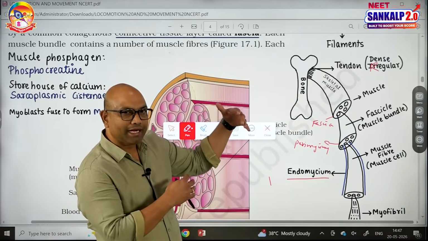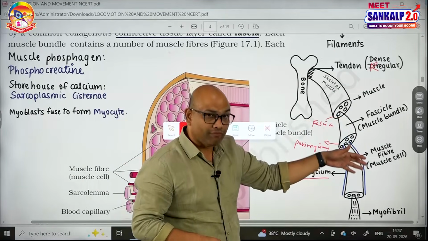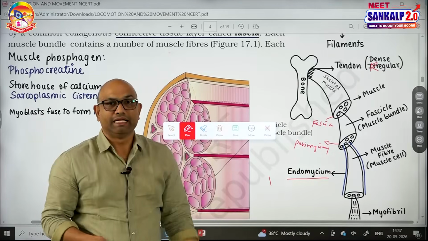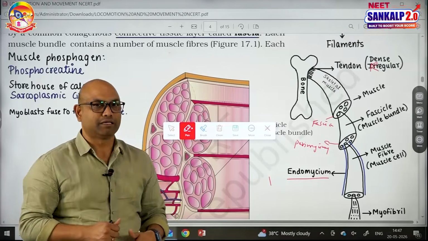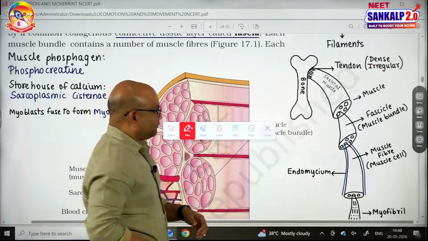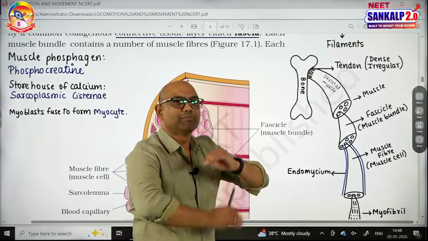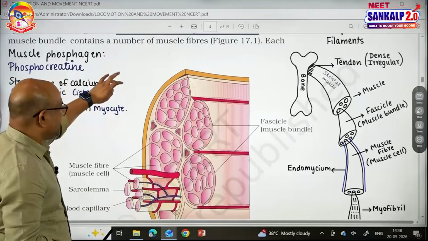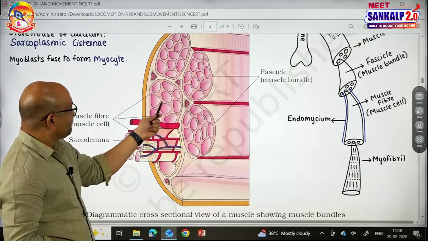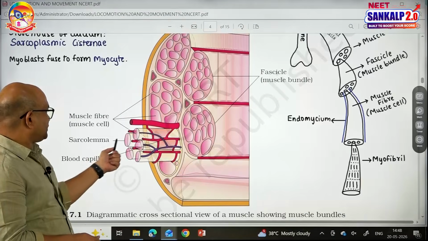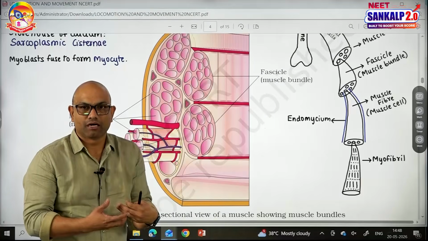When you arrange from larger to smaller, a muscle consists of fascicles, a fascicle consists of fibers, a fiber consists of fibrils, and inside the fibrils there are many filaments present. This is the largest to smallest organization in a skeletal muscle. Fascia covers all the fascicles; perimysium covers one fascicle, meaning one bundle. See, this is the NCERT picture. So, this whole thing is a fascicle. Inside, these pink colored structures are muscle fibers. Muscle fibers are covered by a plasma membrane called sarcolemma. Where there are blood vessels, we can say muscles are vascular in nature.